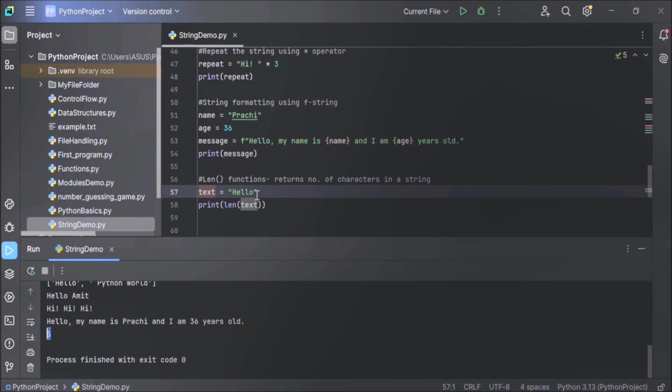So this is very useful. The len method is very useful. It is handy when you loop through each character of the string. And in case you want to check the length of the string dynamically, then also you can use the len method.